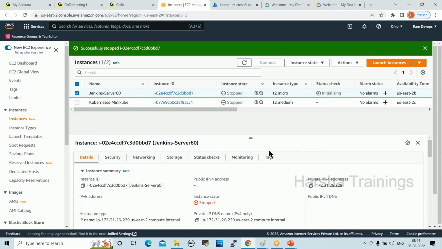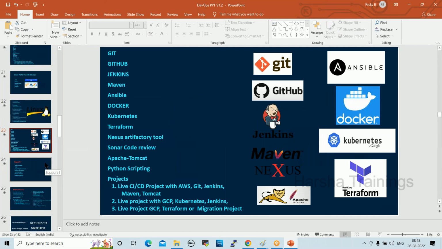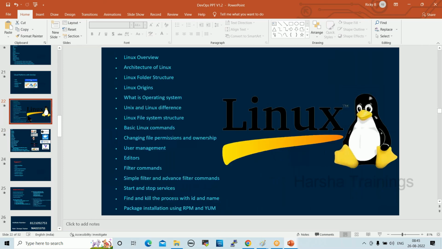Along with these 3 platforms, we are going to learn DevOps tools. Yesterday I showed you these DevOps tools, and every tool we will go through separately. Along with this, we are going to learn Linux modules also. Once we complete AWS, then we'll learn Linux. After that, we'll jump into DevOps tools. After that, we'll come back to GCP and Azure. After that, we'll work on projects, Python session, Python basics. These are the course modules we are going to work on one by one.